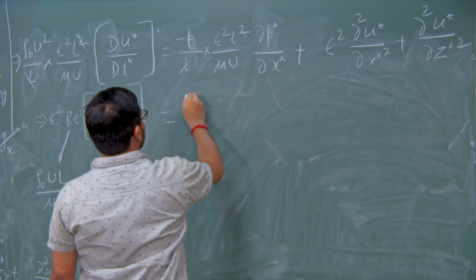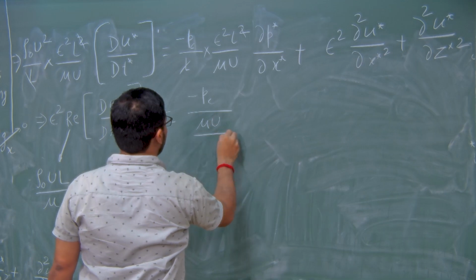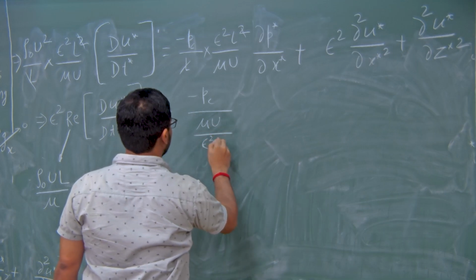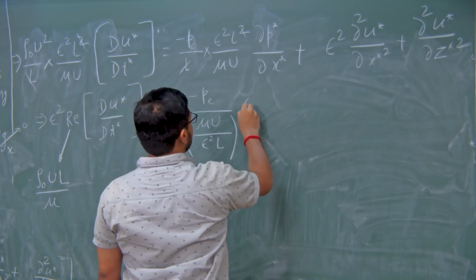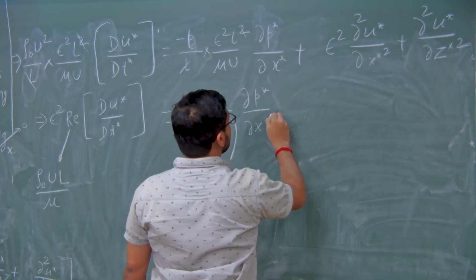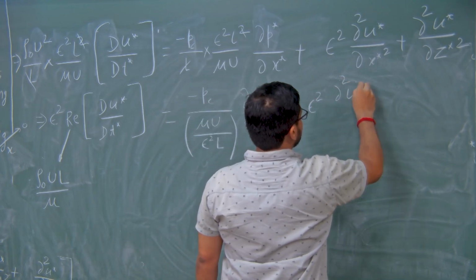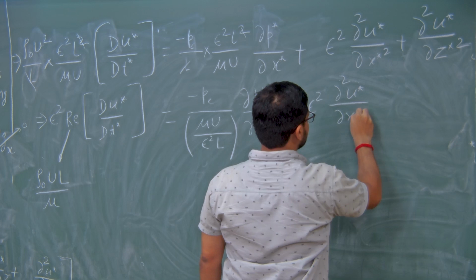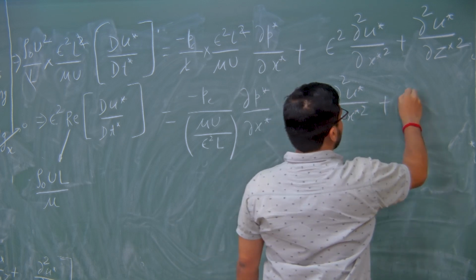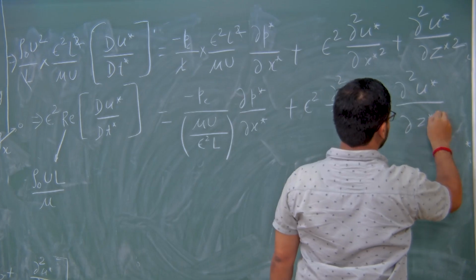So, it is minus P c upon mu times u upon epsilon square L into dou p star upon dou x star plus epsilon square dou square u star upon dou x star square plus dou square u star upon dou z star square.